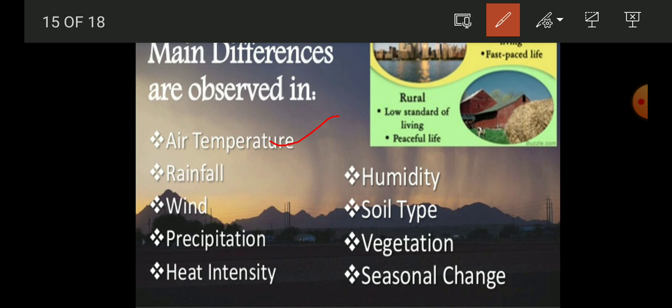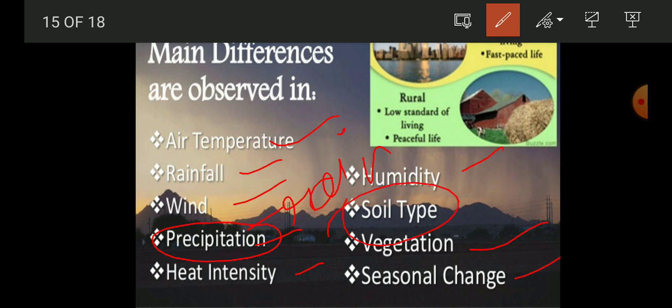And the rainfall, the wind, precipitation means the rain, the quantity of rainfall also varies between the urban and the rural area. The heat intensity, humidity, soil type, vegetation, and seasonal changes. So these are the differences that we observe in the rural and the urban area.